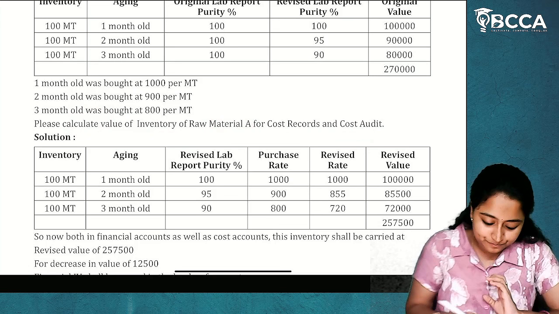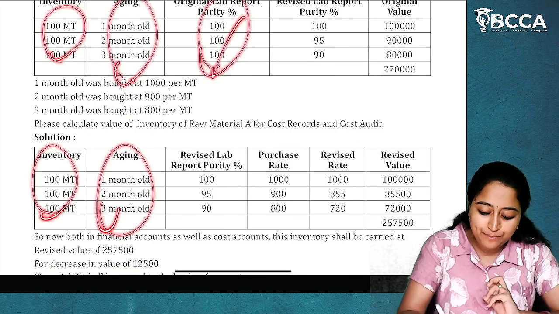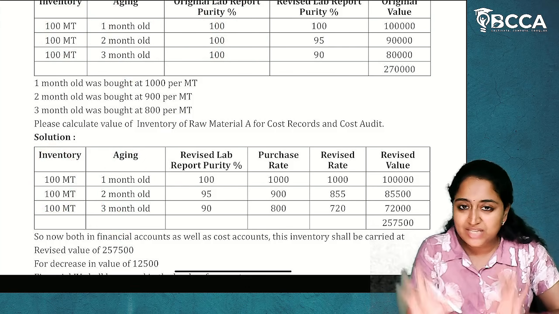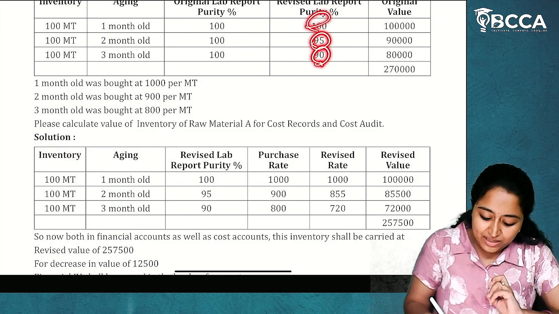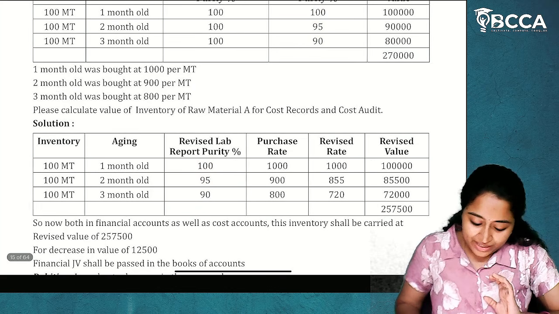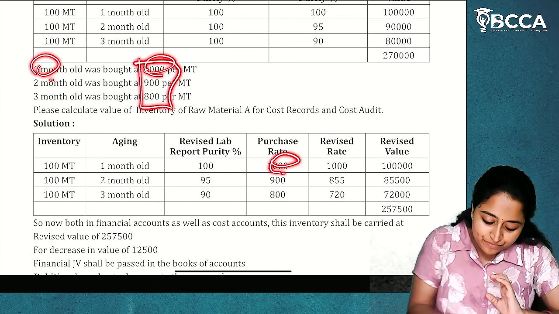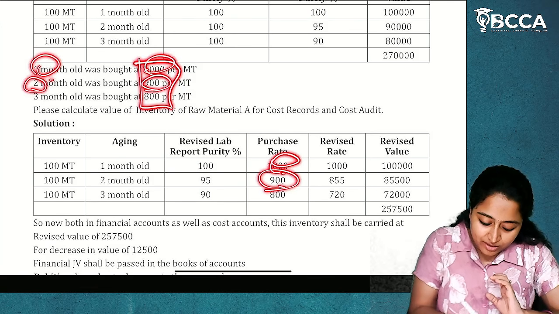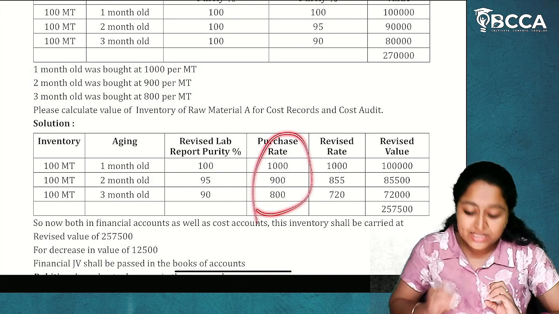Okay. Now, first inventory is already given. Aging is also given. Original lab purity, we don't need it. Everything is 100% quality. But what is revised? 100, 95 and 90. Now, in this 100, 95 and 90, what is the purchase price? 1 month we have purchased for 1000. 2 months we have purchased for 900. 3 months we have purchased for 800. Okay. This is purchase rate.